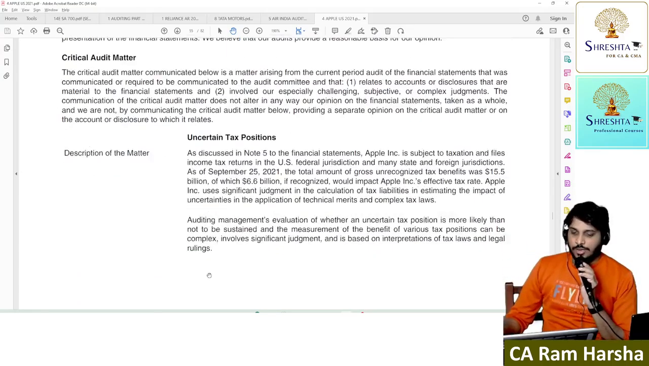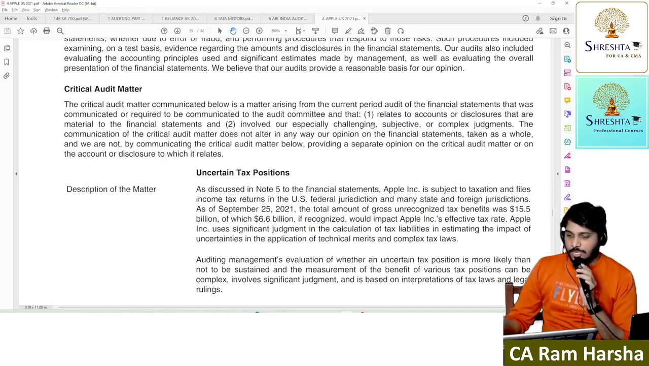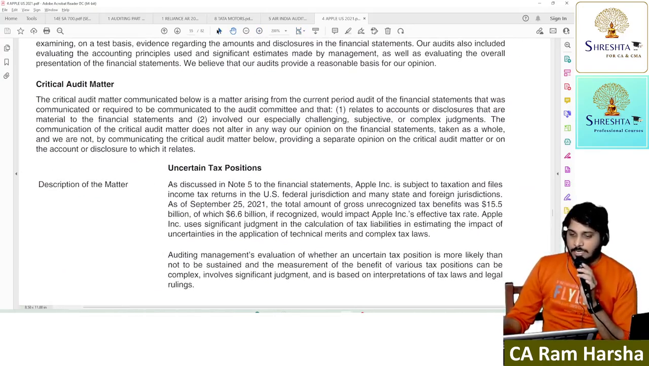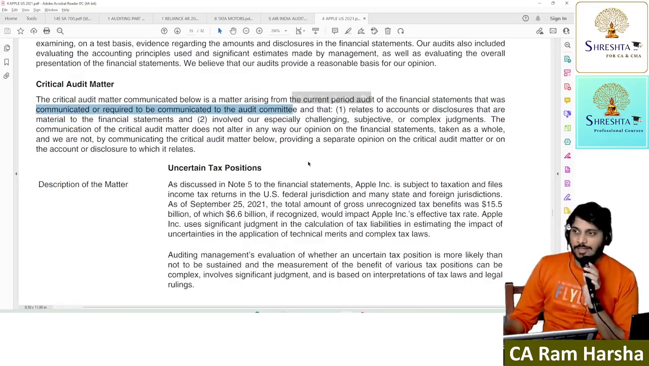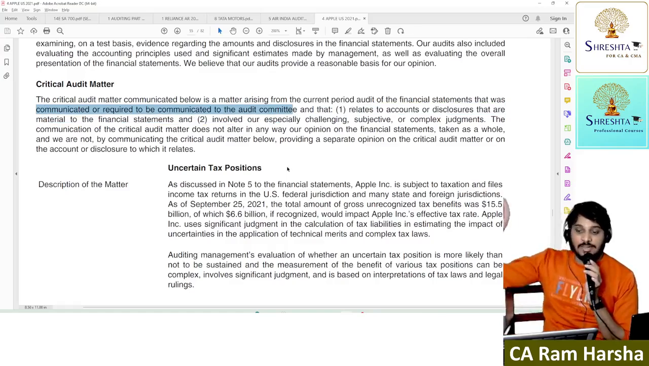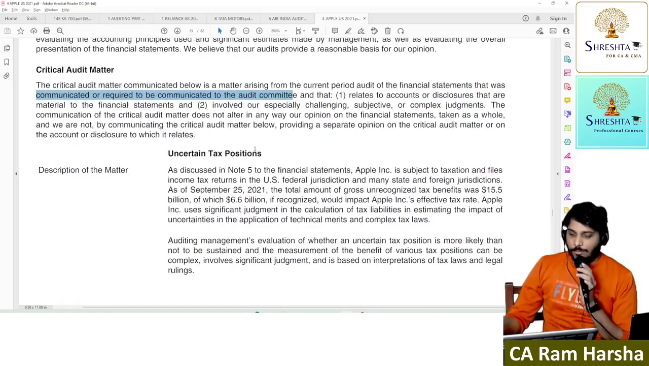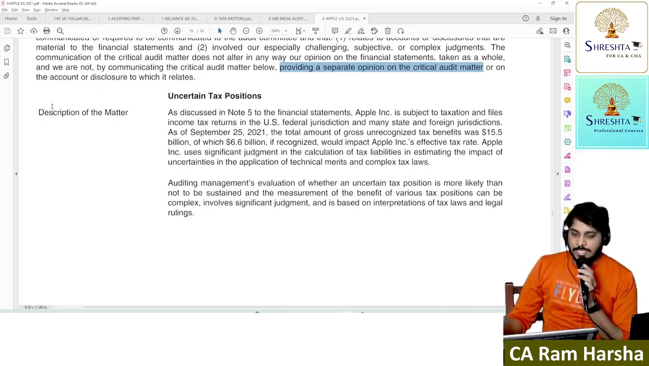Exactly. And now here you also see critical audit matter. What does it mean? The critical audit matter communicated below is a matter arising in the current period, which was communicated to the audit committee. Audit committee means what? Those charged with governance. Yes or no? By the way, are we providing any separate opinion on these matters? No. We are not providing a separate opinion on critical audit matters. Correct?